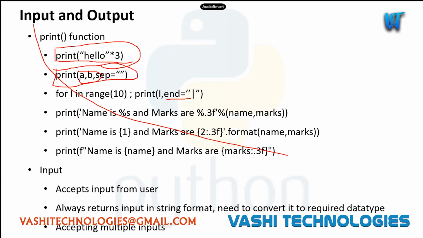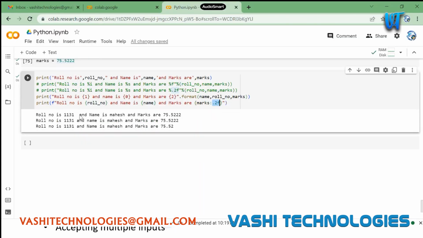Let's say we are asking for roll number and name and marks. So roll number, even though user is entering an integer value, will be treated as a string by the input function, and it will return a string only. So we need to typecast it. We need to convert it to a different data type. And then we have a small trick using which we can accept multiple inputs as well, like for multiple users. Let's see all those things here.